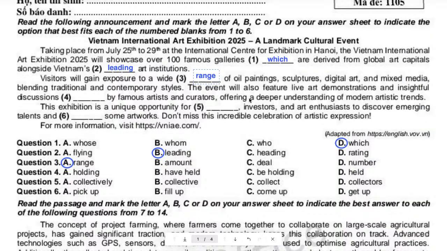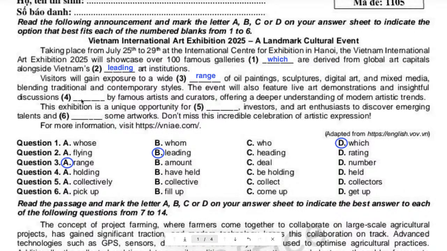Next one, number 4. The event will also feature live art demonstrations and insightful discussions, something we don't know, by famous artists and curators, offering a deeper understanding of modern artistic trends, right?